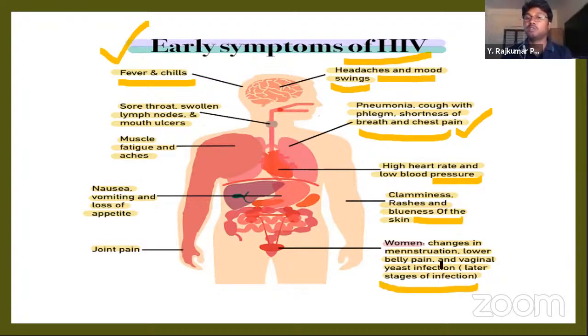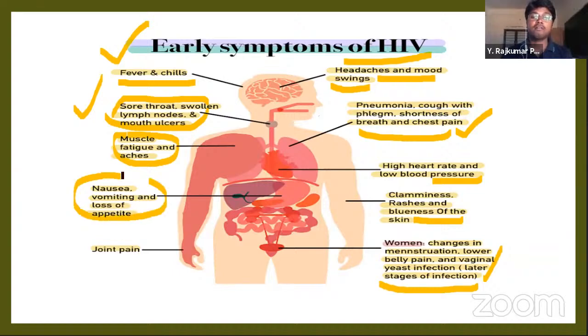In women, there will be changes in the menstruation cycle, lower belly pain, and vaginal yeast infection. So these are the symptoms we see. Next, sore throat, swollen lymph nodes, mouth ulcers, muscle fatigue aches, and nausea, vomiting, and loss of appetite and joint pain. So these are the multiple symptoms which are mostly seen in HIV.